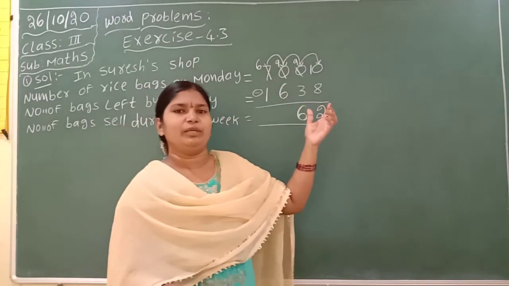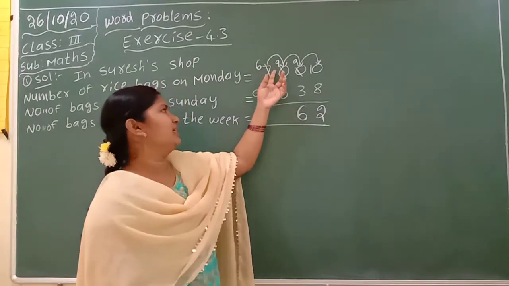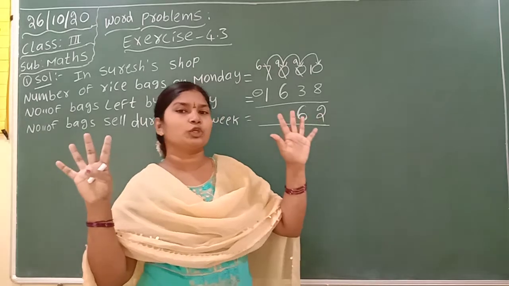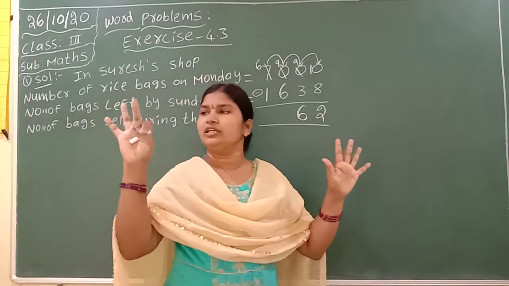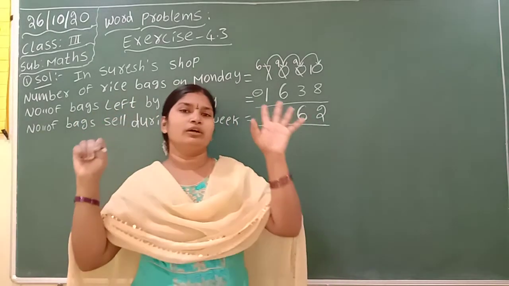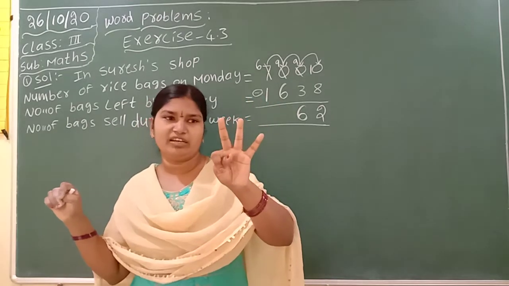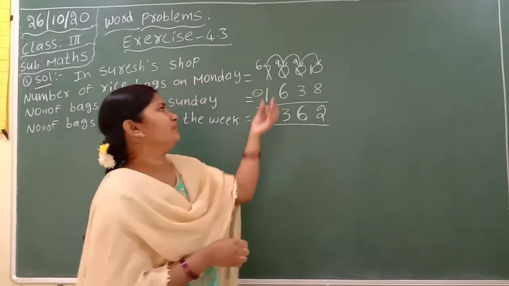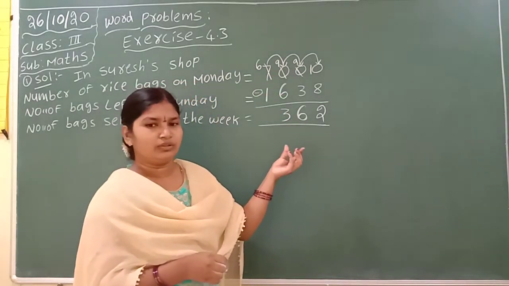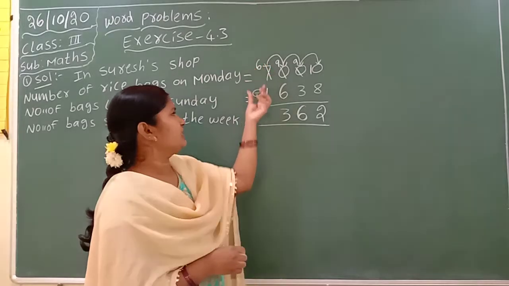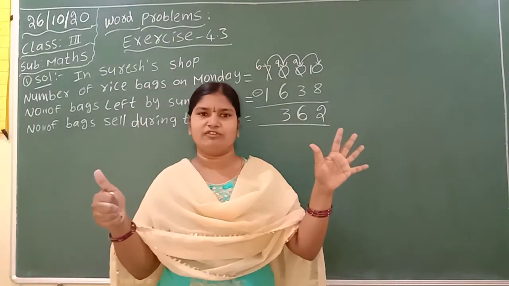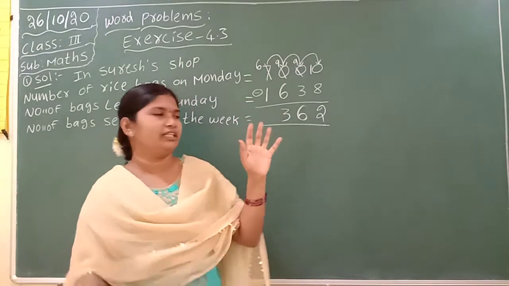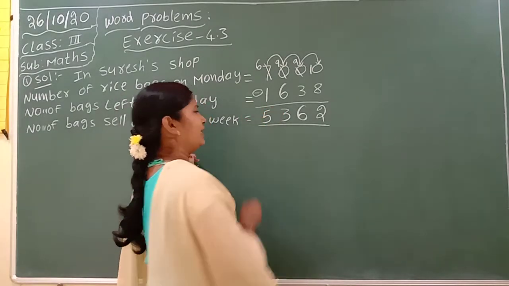Again, tens place completed. Go for the hundreds place. 9 minus 6. Open 9 fingers and close 6 fingers. 1, 2, 3, 4, 5, 6. How many are remaining, children? 3. So our answer is 3. Hundreds place is also over. Go for the thousands place. 6 minus 1. Open 6 fingers. Close 1 finger. How many are remaining, children? 5. So our answer is 5.